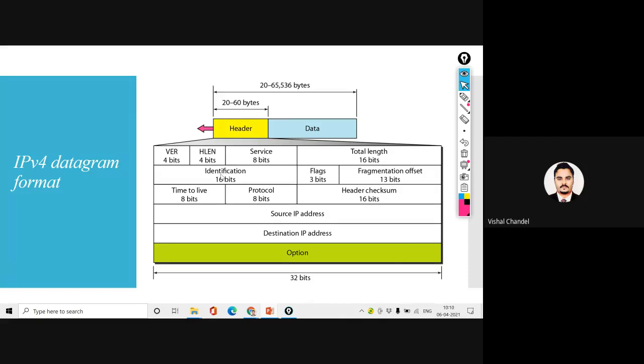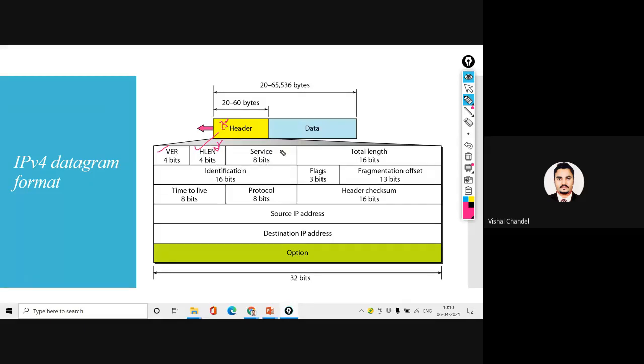In the concept of this header, we have completed the version. It defines which version of the IP protocol we are using. We have two versions, IPv4 and IPv6, and this 4-bit field is used to define the version. After that, we discussed the header length. The 4-bit field is used to define the header length. Suppose we consider the header length as 25 for a specific packet; this value will be defined here.